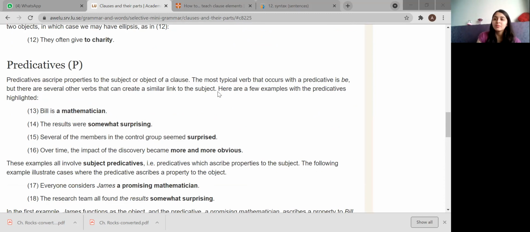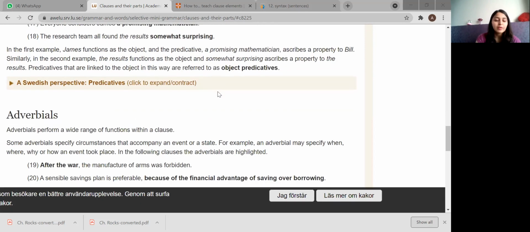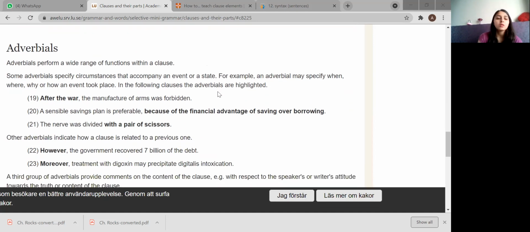If you see on page number 91 of your textbook, parts of clauses, complements is actually predicatives, and adverbials is what we're going to do. And on page number 93, we already did this: subject predicatives and object predicatives. In your textbook, it is given as subject complements and object complements. So it's the same thing. Do not get confused, students.